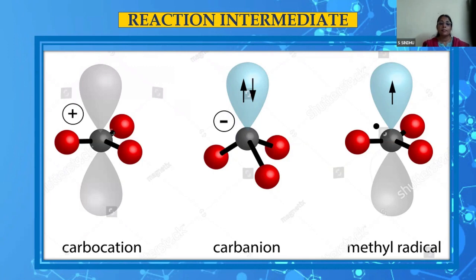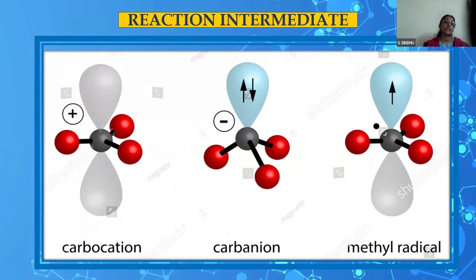And then comes the stability of these three. So carbocation stability is very important, because when we come into class 12, in all of the chapters where we have intermediate formations, we have carbocations and so on being formed. So the child should have a clear idea about the stability of carbocations, carbanions, and carbon free radicals.